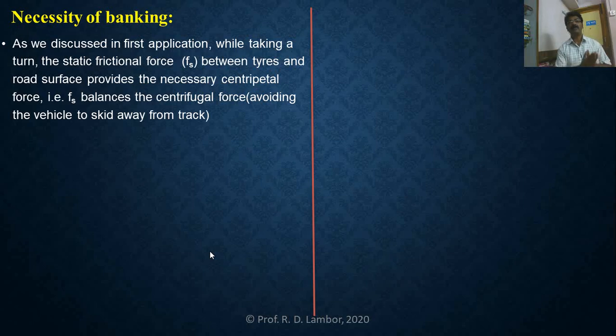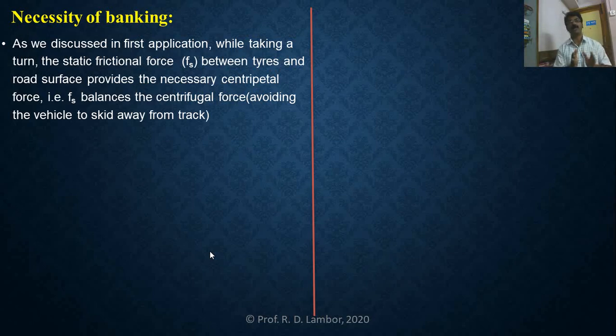And that frictional force was balancing your centrifugal force, which was directed outward along the radius. Due to that only, the vehicle was not skidding away from the track. That we have studied in the first application.